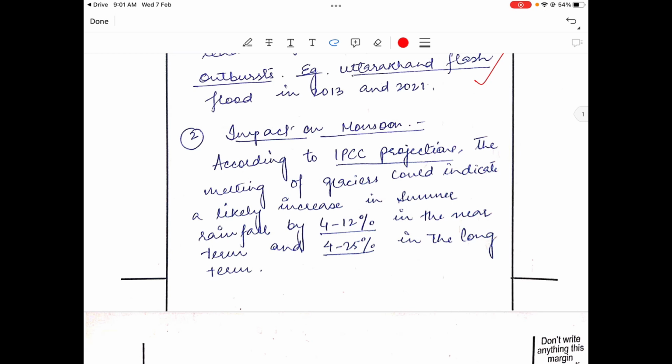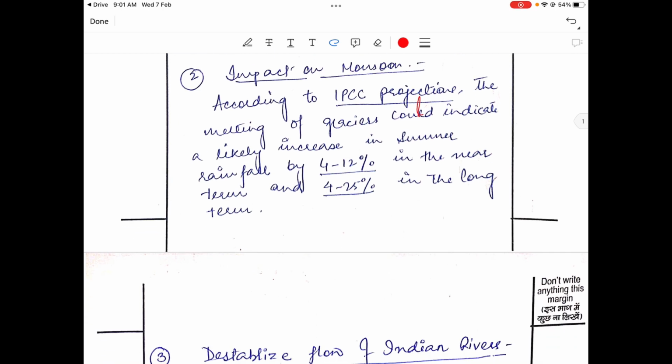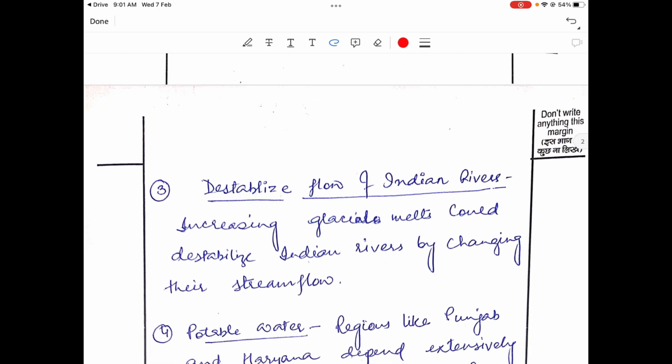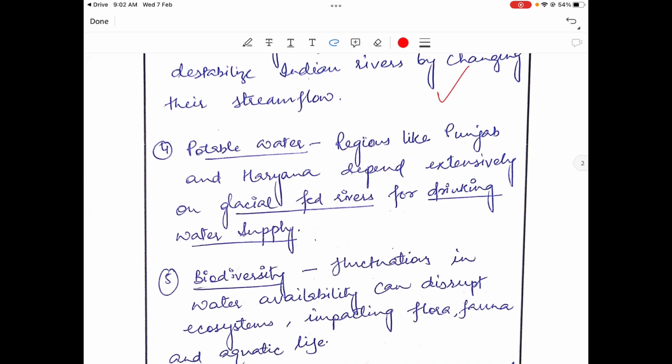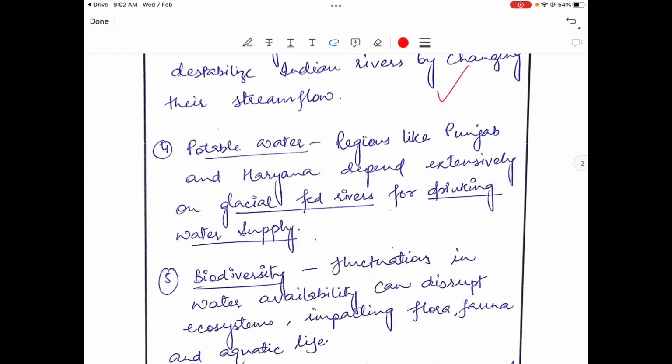Impact on monsoon: according to IPCC projections, the melting of glaciers could indicate a likely increase in the summer rainfall by 4 to 12% in the near term and 4 to 25% in the long term. Okay. Destabilize flow of Indian rivers: increasing glacier melts could destabilize Indian rivers by changing their river stream flow. Correct. Potable water: regions like Punjab and Haryana depend extensively on glacial fed rivers for drinking water supply.